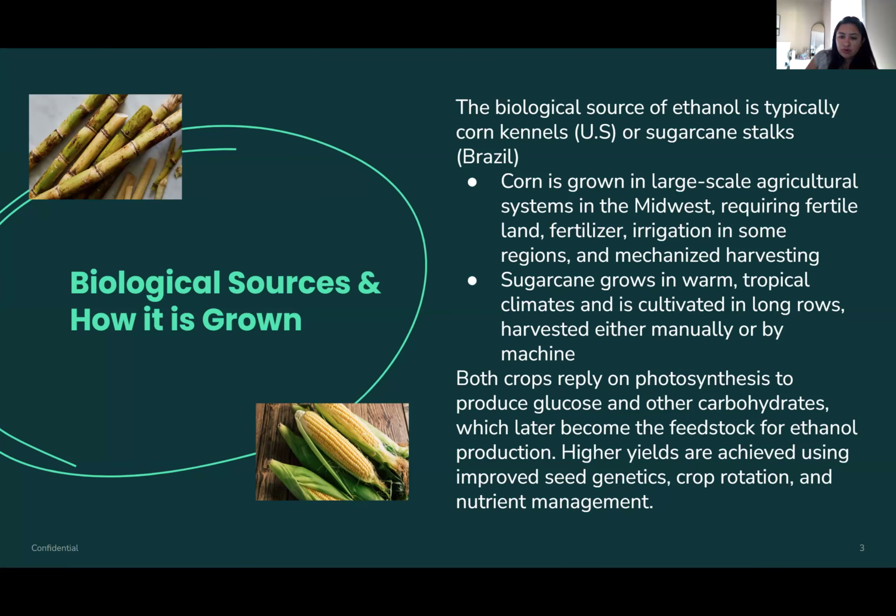Both crops rely on photosynthesis to produce glucose and other carbohydrates, which later become the feedstock for ethanol production. Higher yields are achieved using improved seed genetics, crop rotation, and nutrient management.